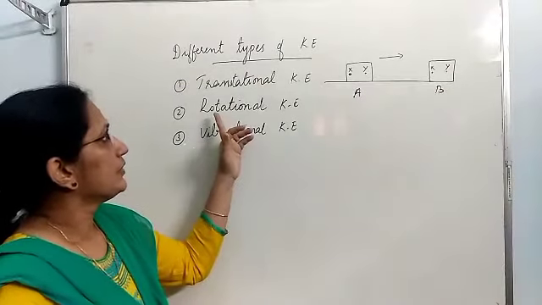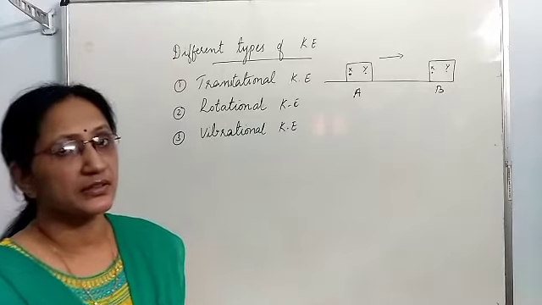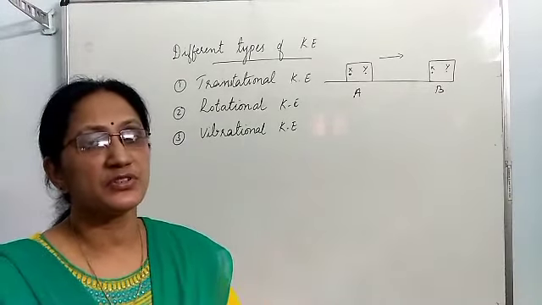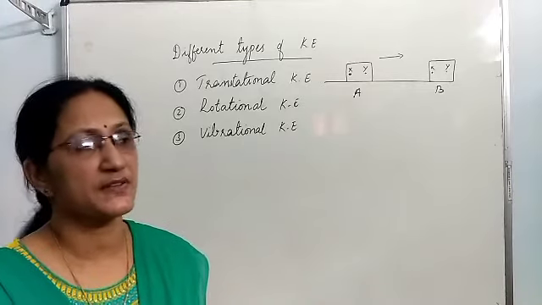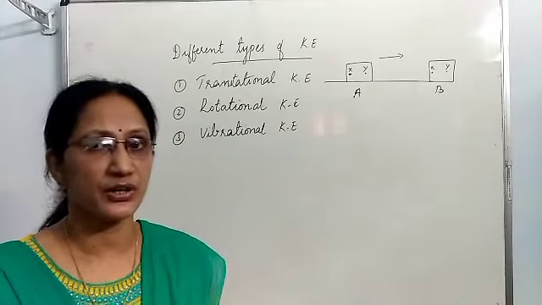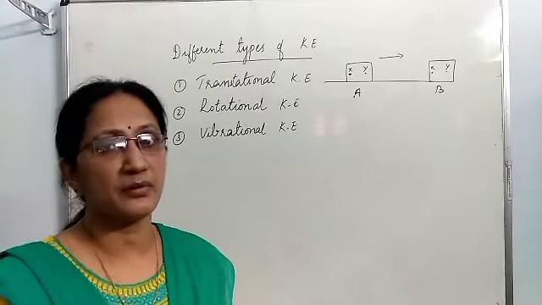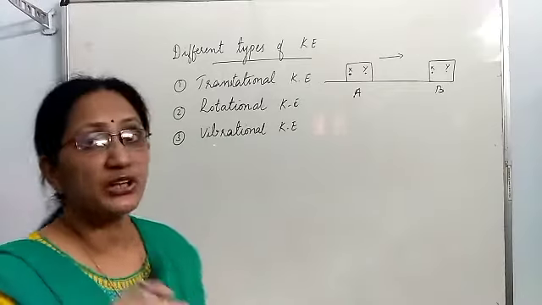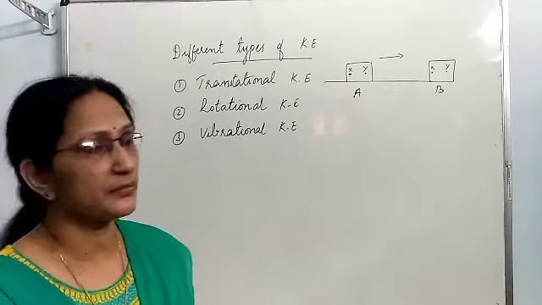Then rotational kinetic energy. It is the kinetic energy possessed by a body which makes rotational motion. For example, wheels of the vehicles, they make rotational motion. A moving fan makes rotational motion. A spinning top makes rotational motion.